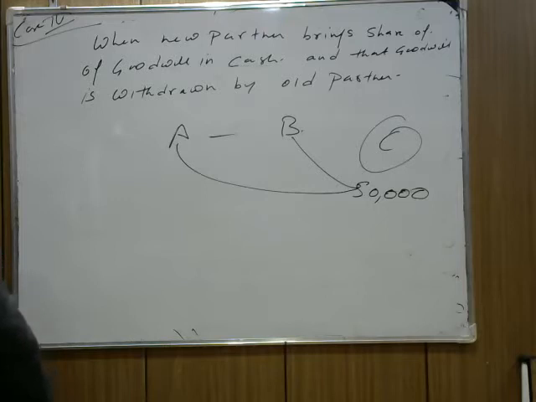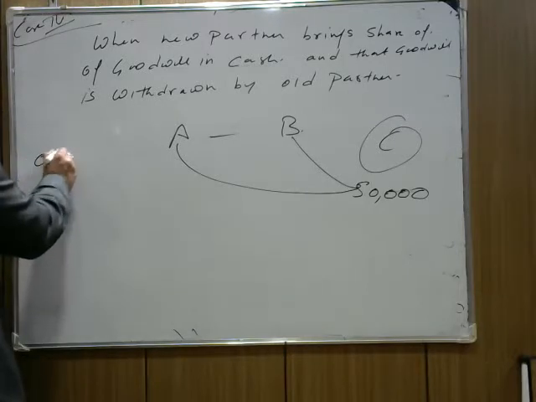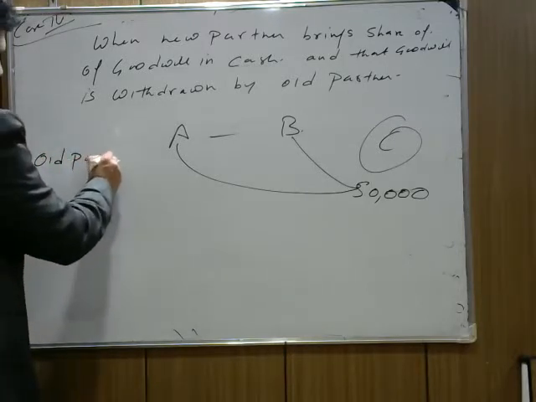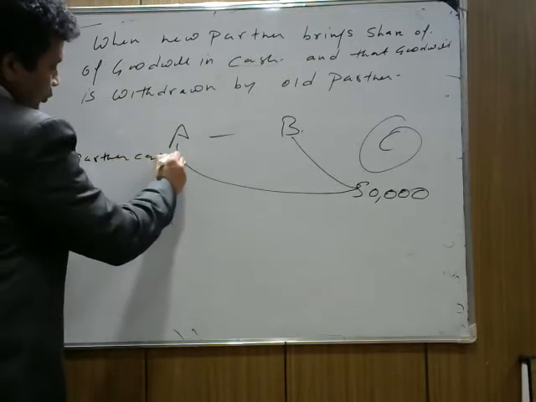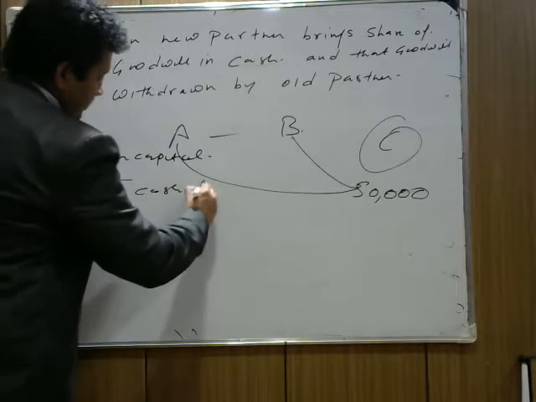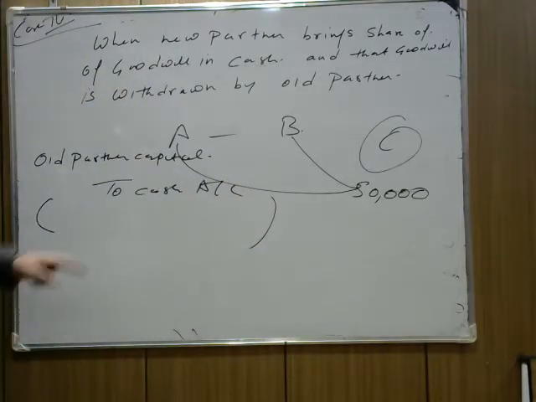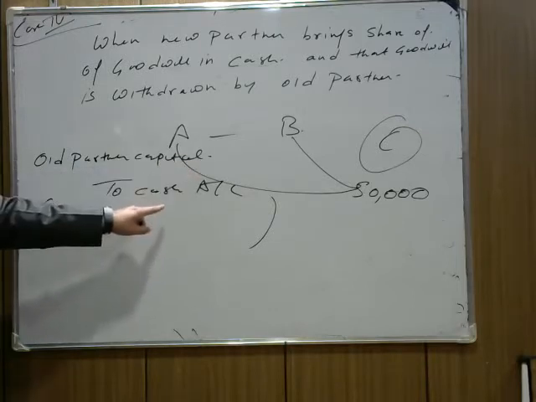When the goodwill has been withdrawn, in this case what will be the entry? We write: old partners' capital account debit, or withdrawing partners' capital account debit, to cash account. We need to pass one more extra entry: old partners' capital account debit to cash account.